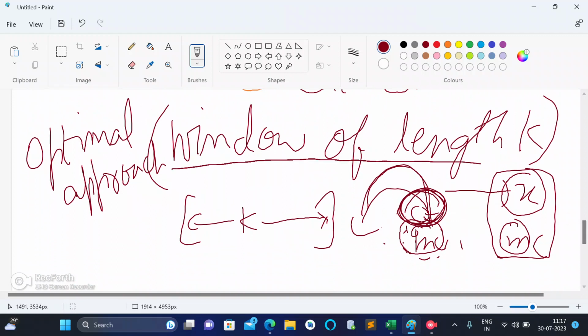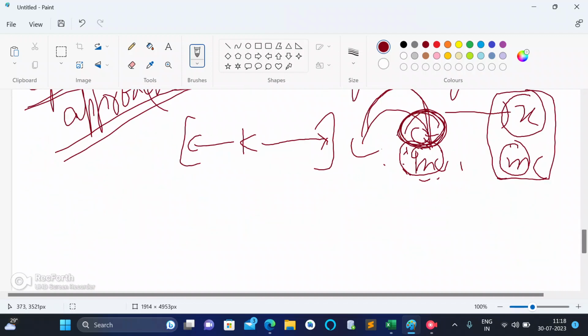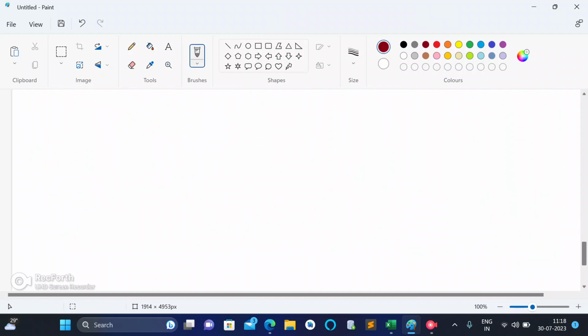After doing 3 to 4 test cases, you will be able to easily figure out why a window of length k is actually the optimal approach.